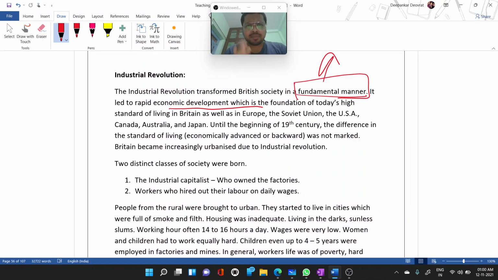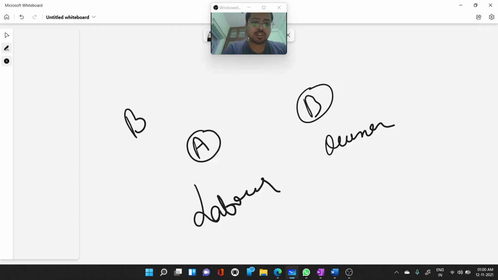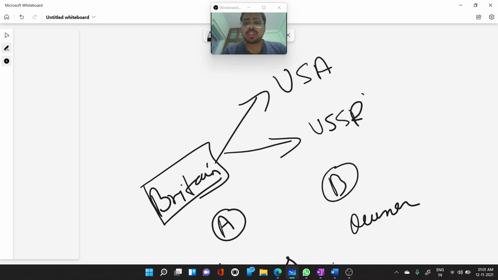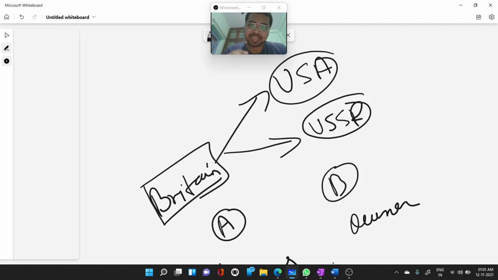Later we'll see that after World War II, two significant powers will emerge instead of Britain: one your USA and another your USSR. But right now Britain is at the topmost.